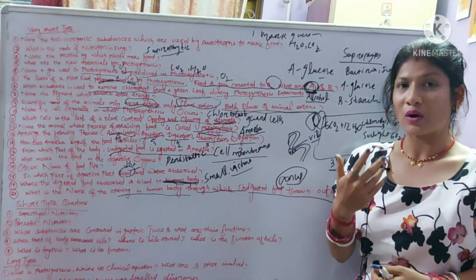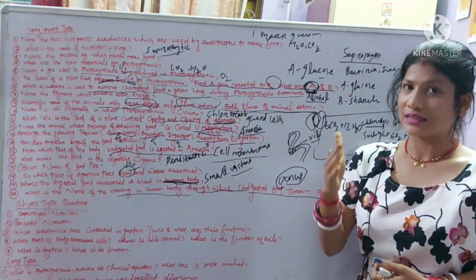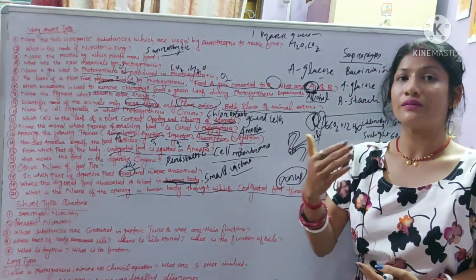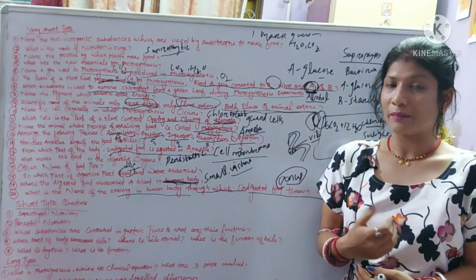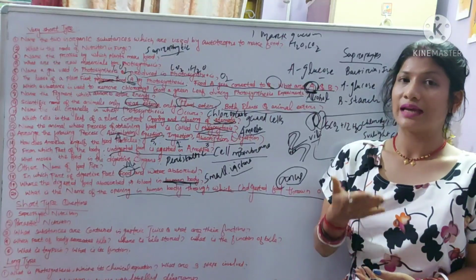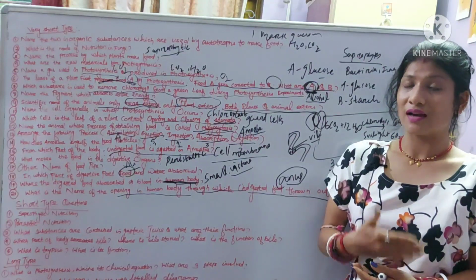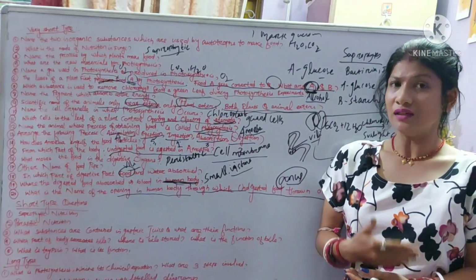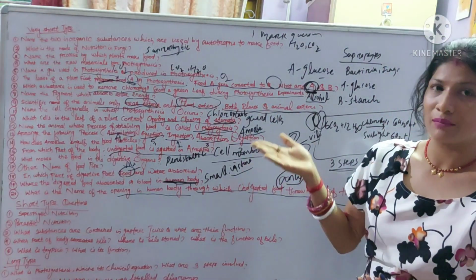In the intestine, the small intestine receives secretions from two glands. First is the liver, which secretes bile juice that is stored in the gallbladder and helps in the emulsification of fat. The last gland is the pancreas. The pancreas secretes pancreatic juice. Pancreatic juice contains three enzymes: pancreatic amylase, then trypsin, then lipase. You have to write all the glands associated with all the digestive organs, and also write the function of the enzymes.